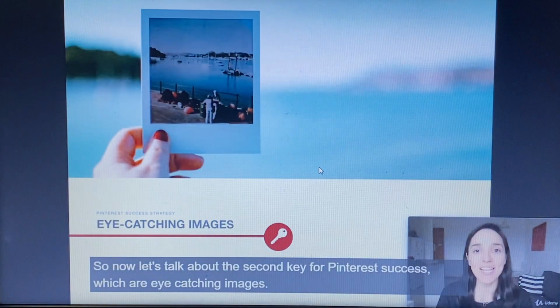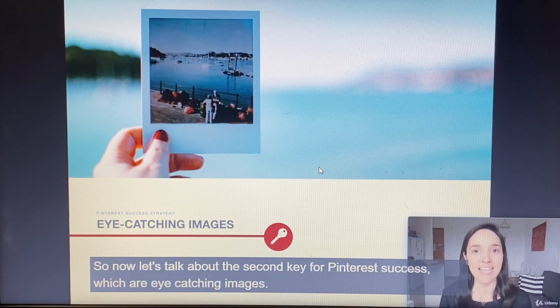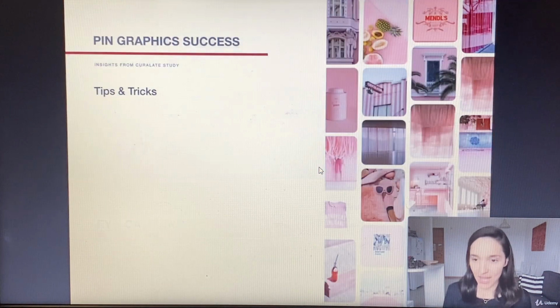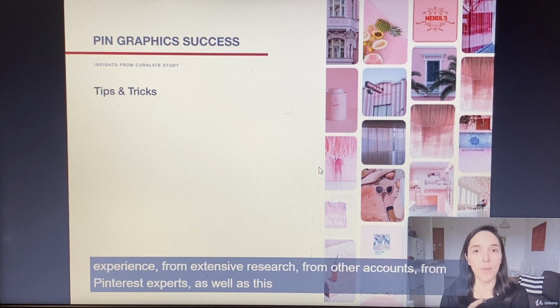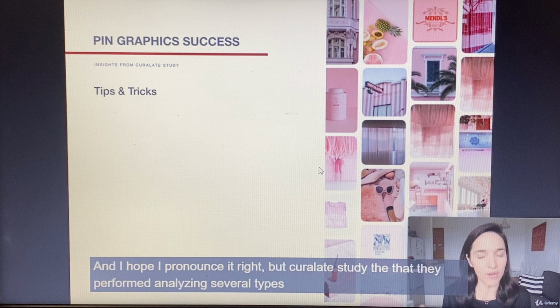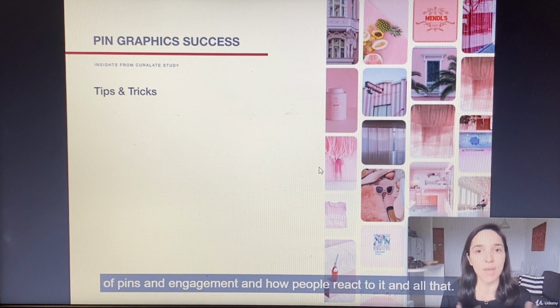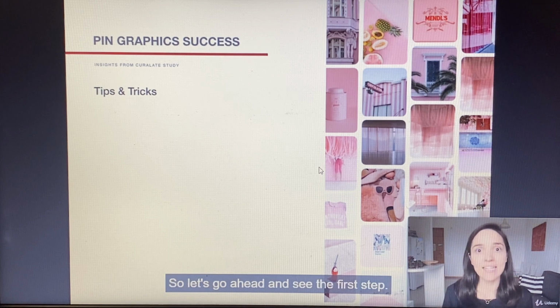All right, so now let's talk about the second key for Pinterest success, which is eye-catching images. And we start by talking about some general tips and tricks that were gathered from personal experience, from extensive research from other accounts, from Pinterest experts, as well as this Curate study, and I hope I pronounced it right, that they performed, analyzing several types of pins and engagement and how people reacted to it and all that. So let's go ahead and see the first tip.